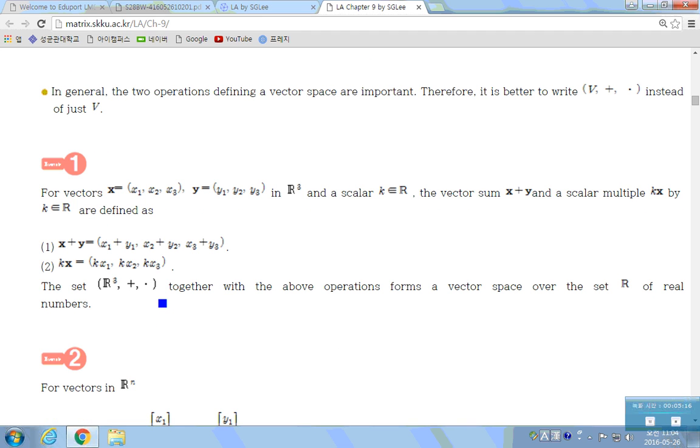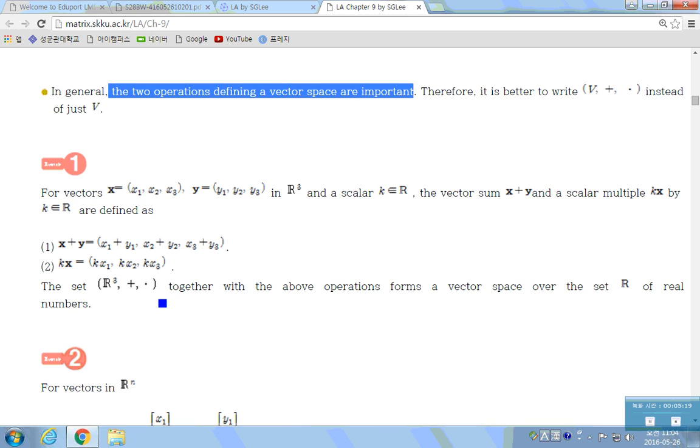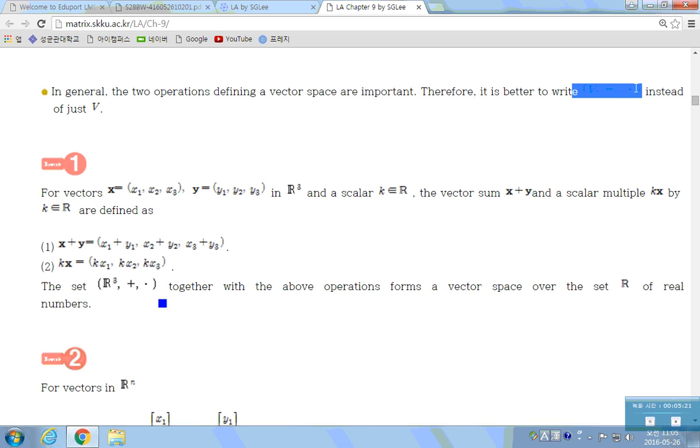In general, the two operations defining a vector space are important. Therefore, it is better to write this instead of just V. So you should keep in mind that when you say a vector space, it is always related to the specified two operations. Well, example one: two vectors in R3. Because this is a vector space, the elements in R3 are vectors.